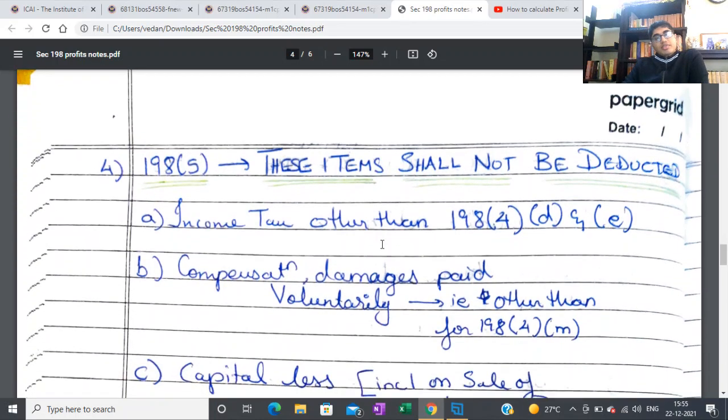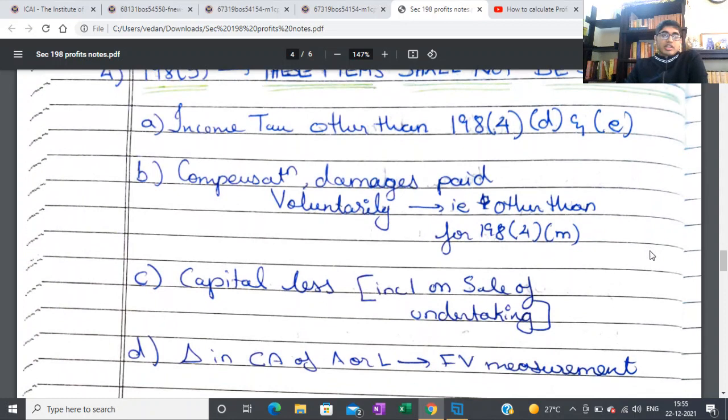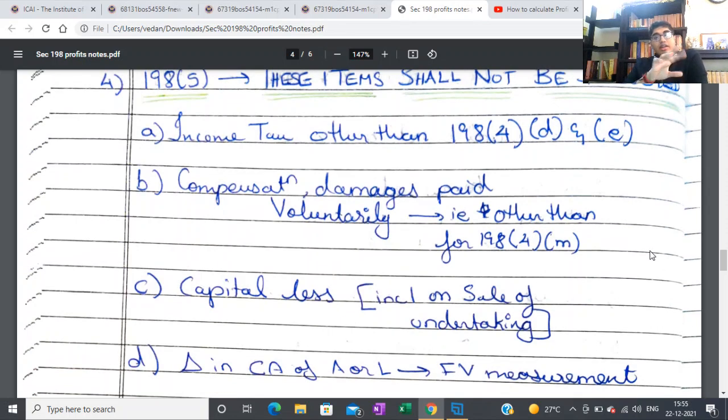So next we come to section 198.5. These items shall not be deducted. So items that can't be deducted. Let's look. Only 4 items are there. Section 198.4 was the big one, right, it had a lot of items. Section 198.5 only has 4 items. So we just look at it. Income tax other than 198.4 clause D and clause E. You don't consider these items. You don't consider income tax other than those taxes that have been specified there.